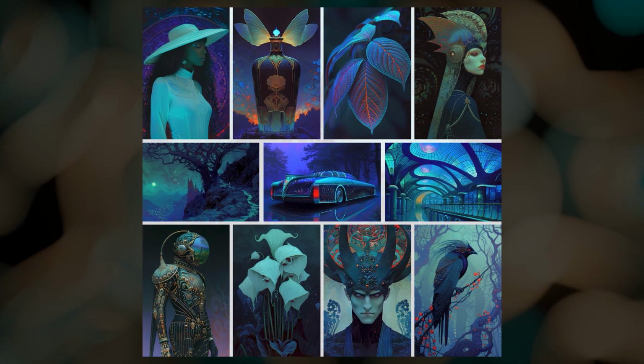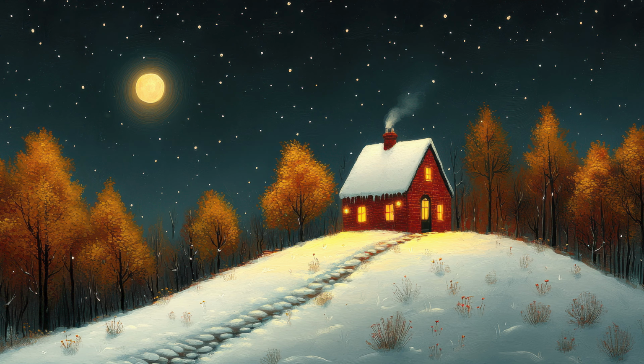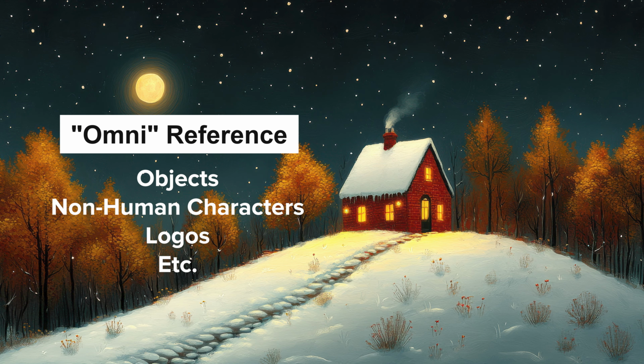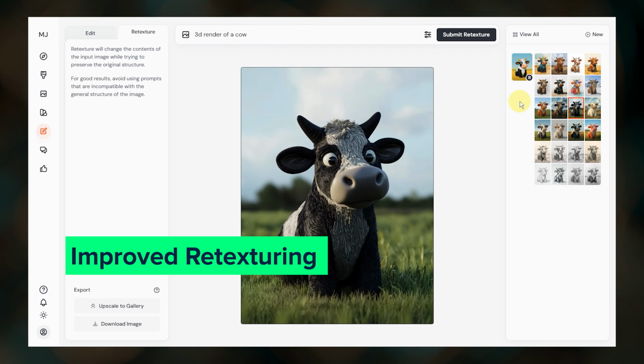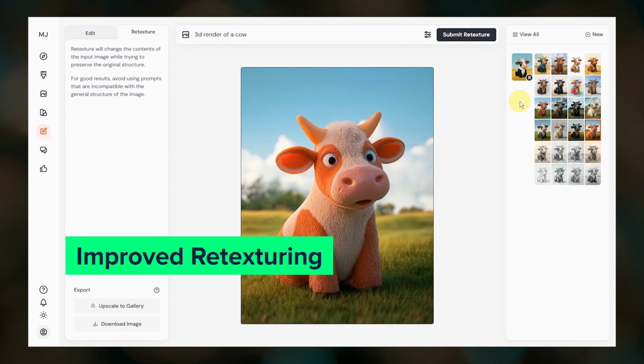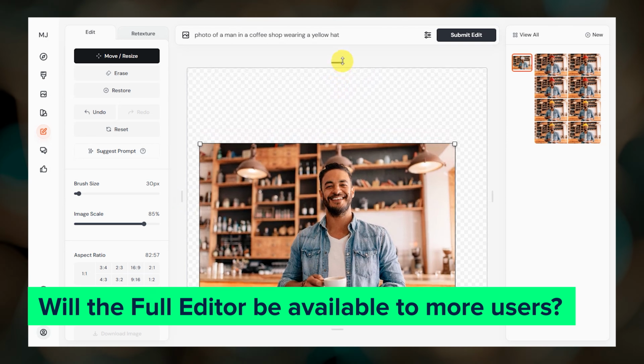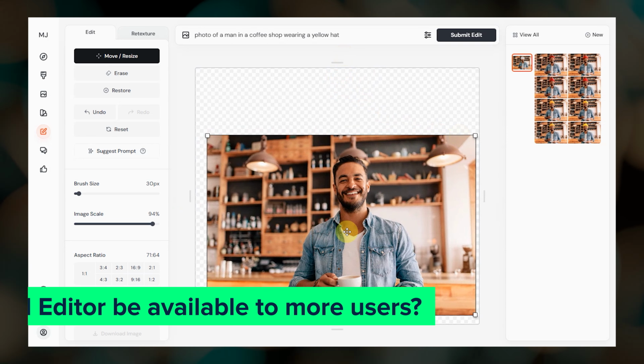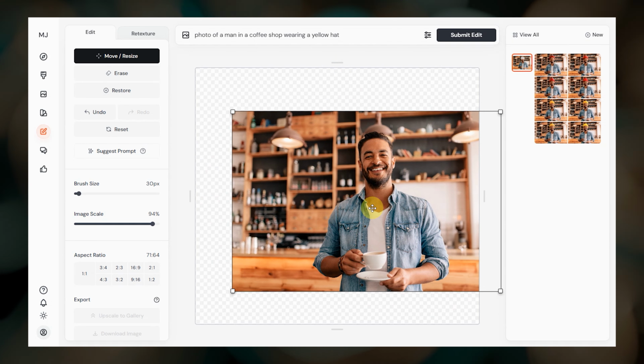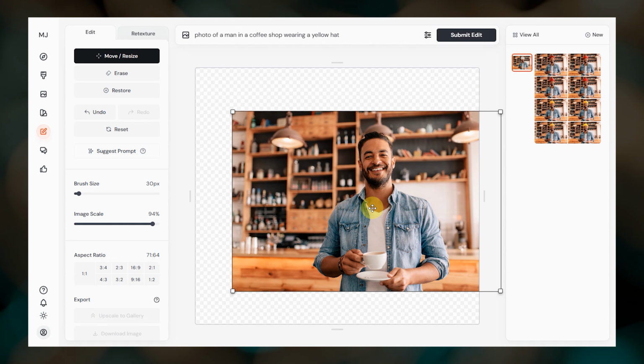It seems like this will likely happen early in the year. We can expect an omni-reference system that will be able to handle things like consistent objects, non-human characters, and logos. The full editor is expected to get an improved retexturing algorithm. It's possible the full editor will be opened to more users. I'd also like to see some of the bugs get fixed, especially when sending Midjourney created images to the full editor.